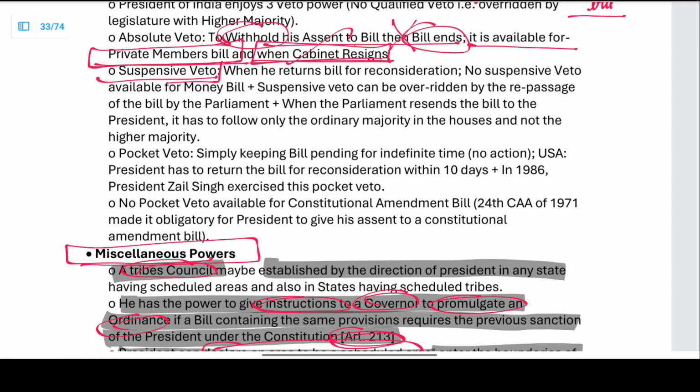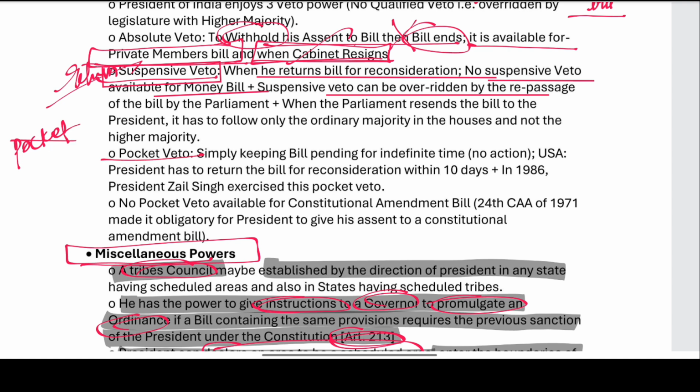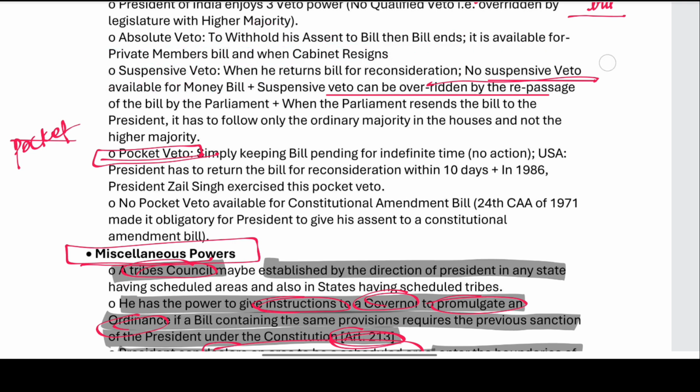Now, what is a suspensive veto? When the bill returns for reconsideration, it is a suspensive veto. No suspensive veto is available for the money bill. Returning of the bill is what we call a suspensive veto, and the bill cannot be returned in case of a money bill.